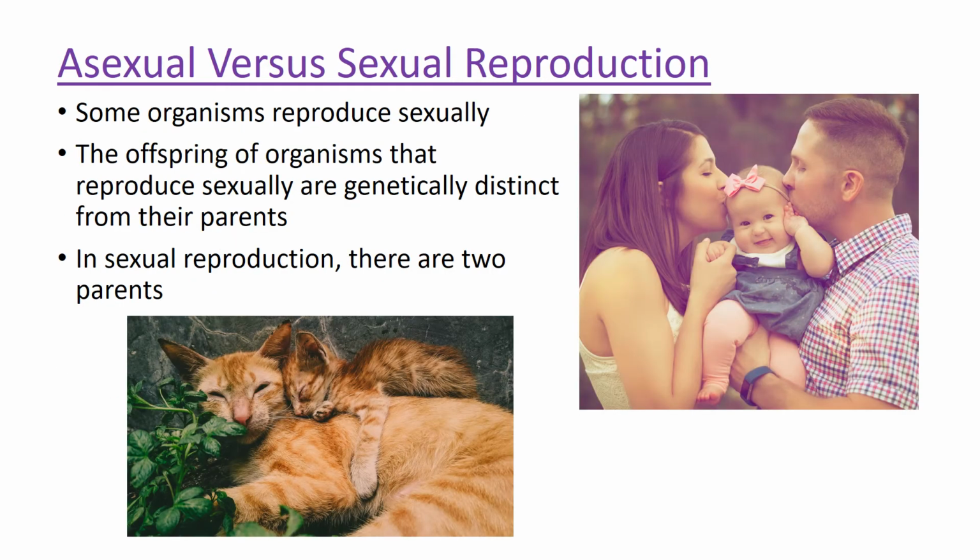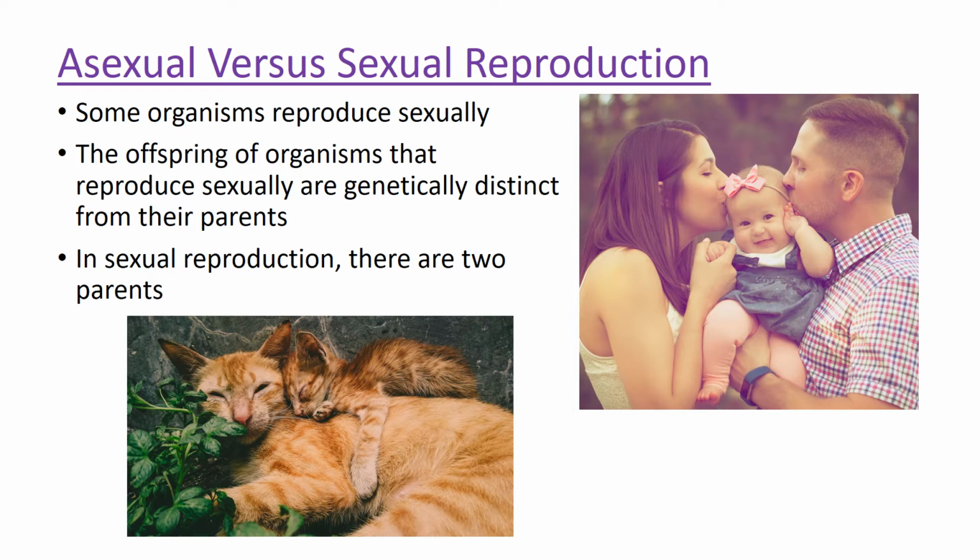Some organisms reproduce sexually. And the offspring of organisms that reproduce sexually are genetically distinct from their parents. They're different from their parents. And in sexual reproduction, there are 2 parents. So sexual reproduction is what we're more familiar with. This makes more sense to us. If we look at the image on the right, it's a mom, a dad, and there's their daughter.